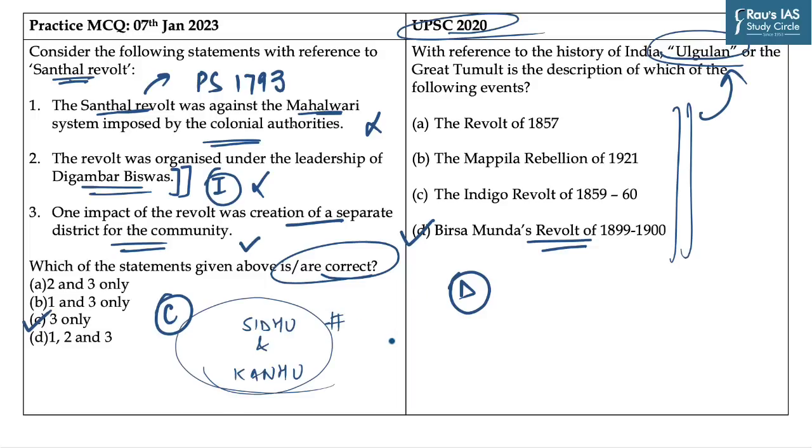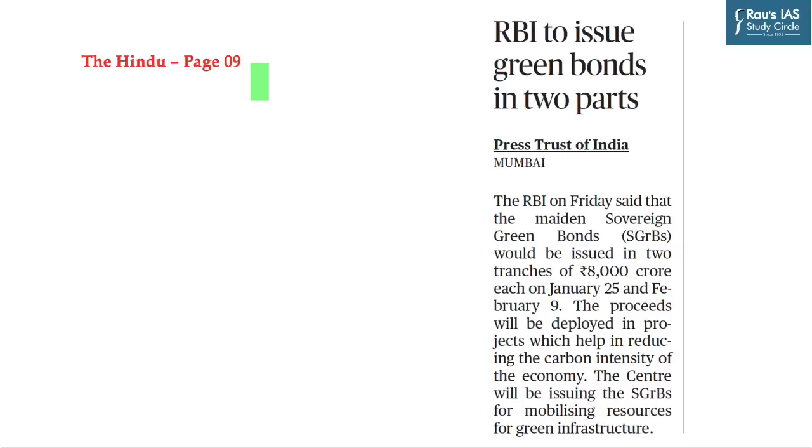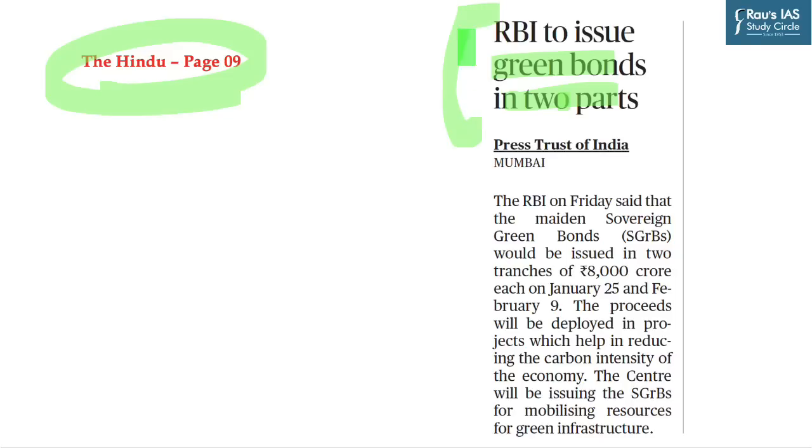Remember this fact, as it can be asked in the UPSC Prelims exam. Now moving on to the next question, which is based on this news which has appeared on page number 9 in The Hindu. It basically talks about the green bonds which RBI is going to issue, and they are named as sovereign green bonds.